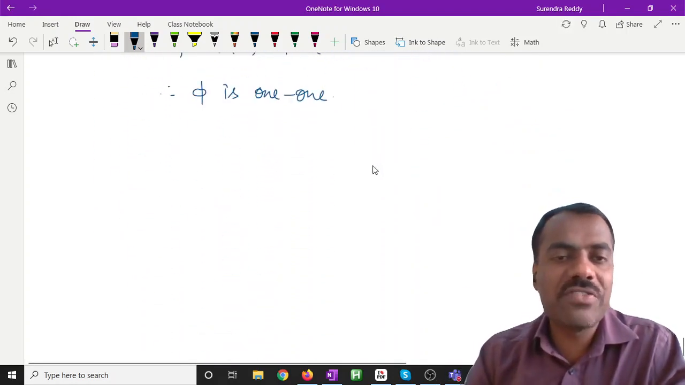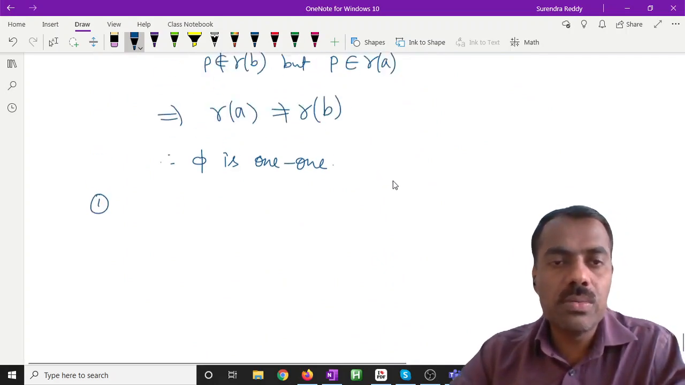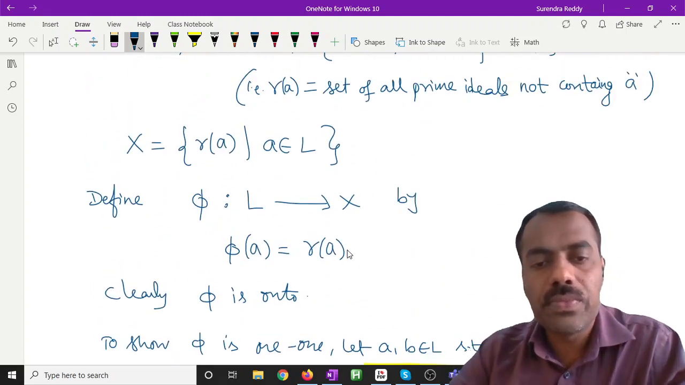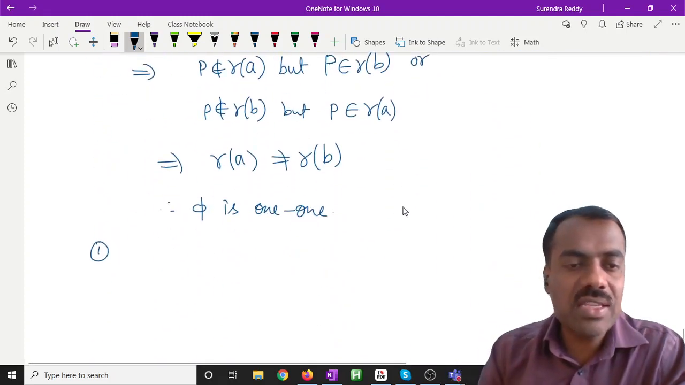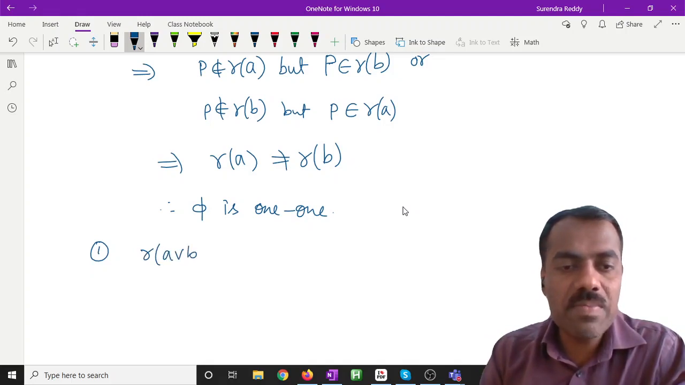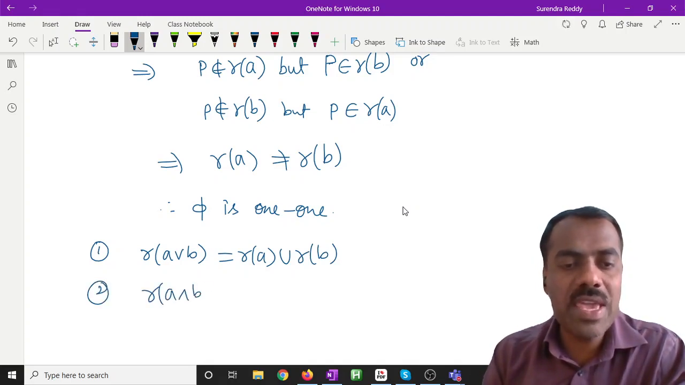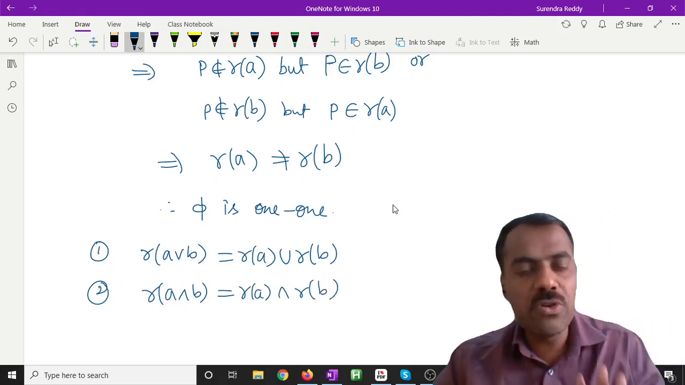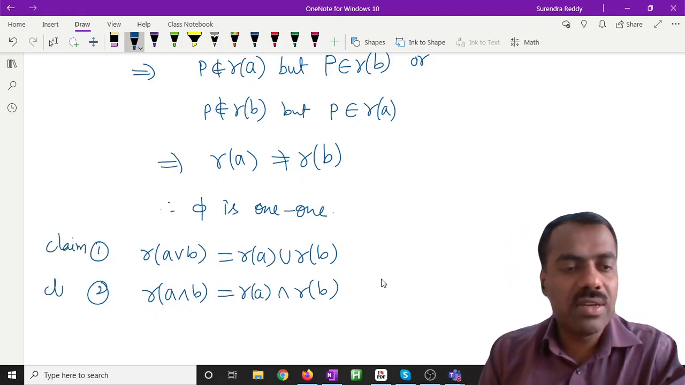Right? Now we'll show that phi is a homomorphism. To show that phi is a homomorphism, what we want to show is that phi of A join B is equal to, first we will show that R of A join B is the same as R of A union R of B. Then the other one, we will show that R of A meet B is R of A intersection R of B.